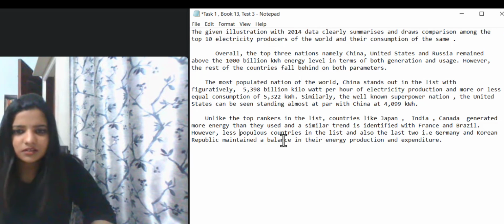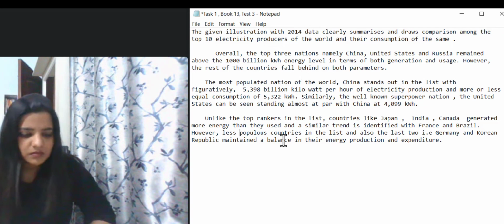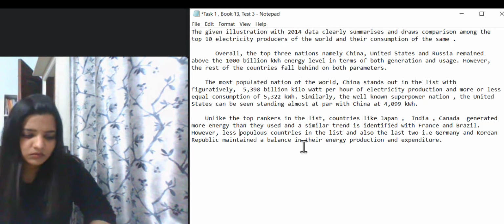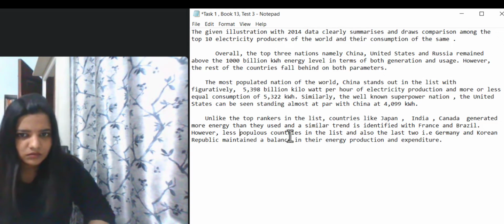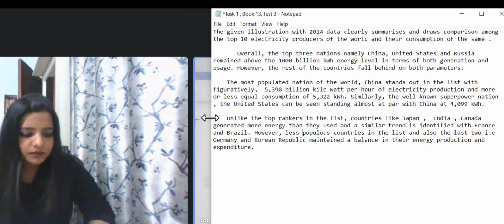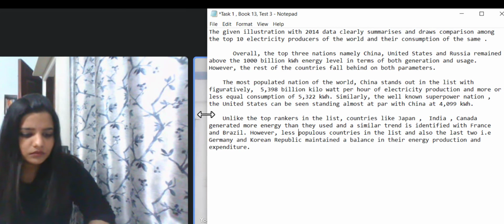Or you can replace this with European nations like France or South American nation like Brazil. Something that everyone is aware of. For example, you used superpower in the previous paragraph. US is a superpower. Everyone knows that. So we can use facts that are very common. Yes, populous countries in the list, and also the last two, that is Germany and Korean Republic, maintained a balance in their energy production and expenditure.